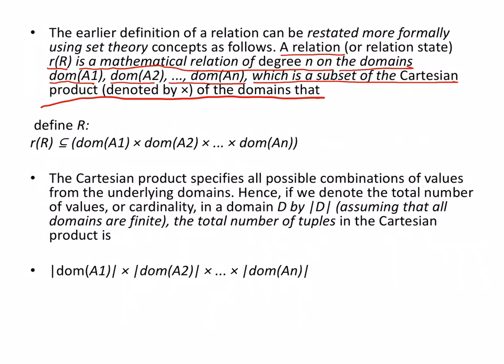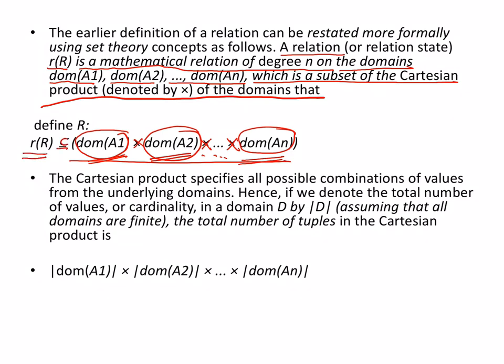That means the domain of A1 is all the possible values that it can take for A1. A1 is one attribute, right? The domain of A2 is all the possible values that it can take for A2, and so on till the last attribute, the domain of An. Now the Cartesian product of that means all possible values for all these attributes when multiplied, and this relation is a subset of that. It has taken some or all of the possible values within that particular relation.